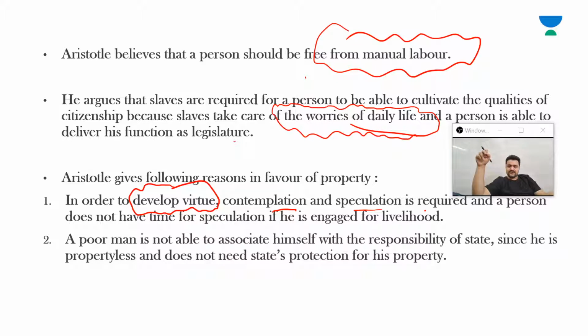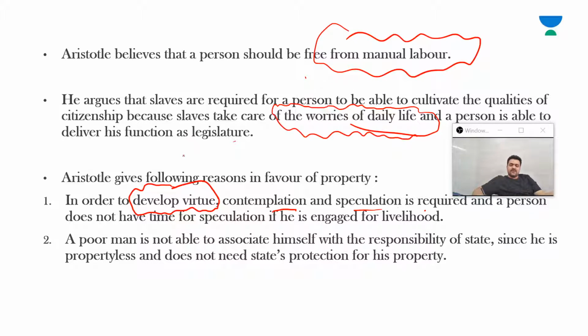If you recall, I told you that he was provided with more than 800 assistants by Alexander just to make some observations in nature. Those were the manual works for Aristotle, and that is why he could contemplate and speculate. So the same kind of argument he is making for others who will be qualified to become citizens. In order to develop virtue, contemplation and speculation is required, because only then will a person have free time. If he is engaged in earning livelihood, he will not have that time.